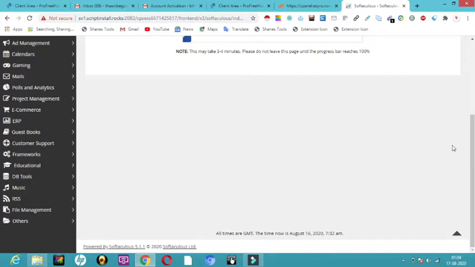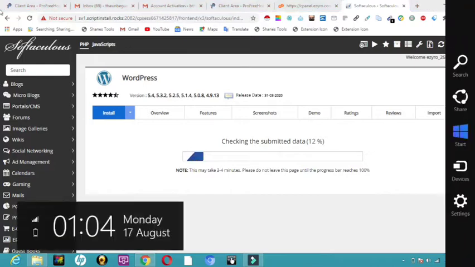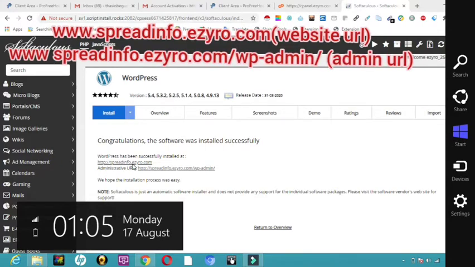Once I click on install, you can see this WordPress page will get open, and it has started loading. Congratulations, the software was installed successfully, and here you can see https://info.eziro.com. So this website is now online. Here you can see the administrative URL. The same website name is written here, and at the end you can see wp-admin. So these are the two URLs they have given.